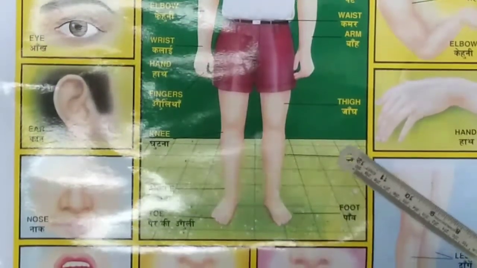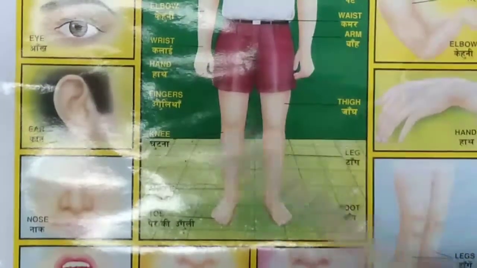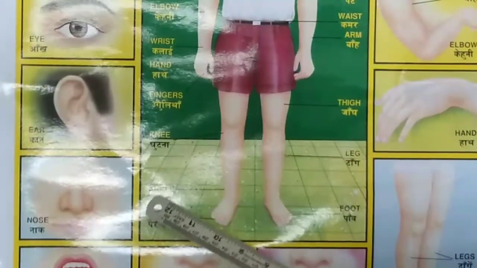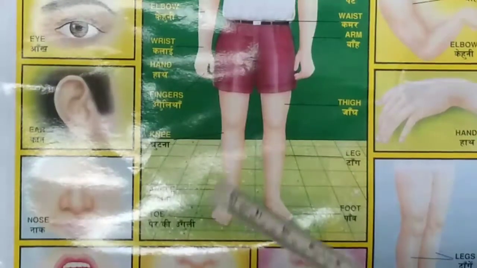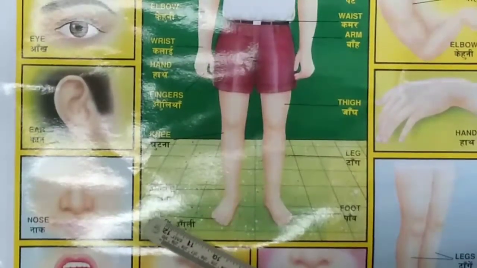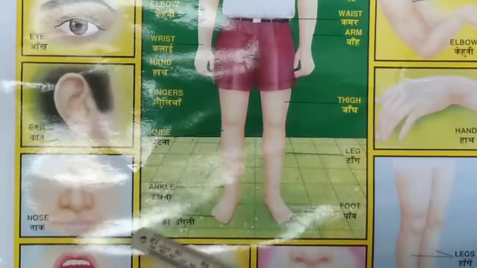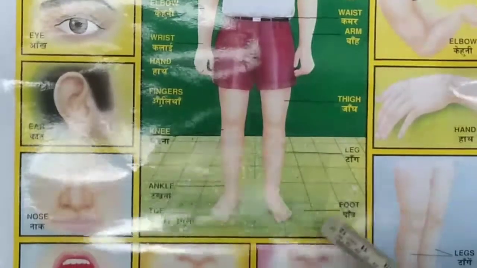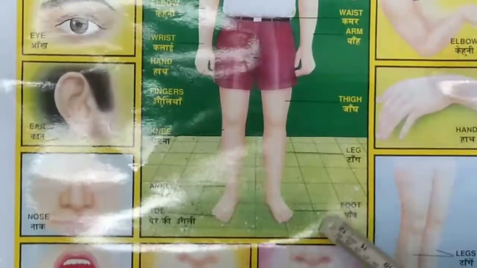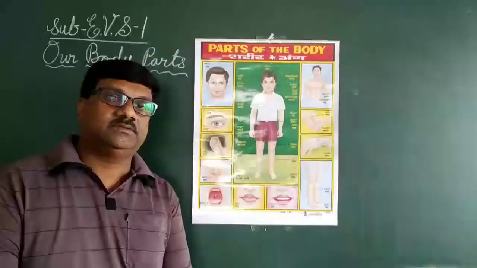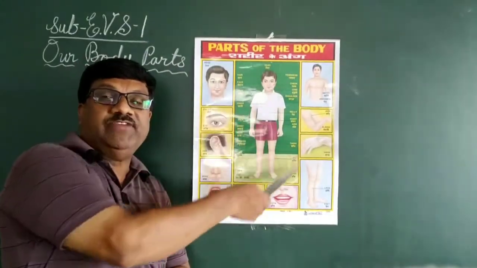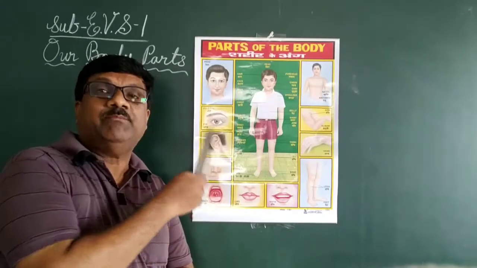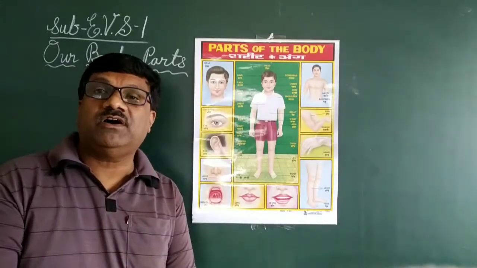L-E-G, leg. Ankle. A-N-K-L-E, ankle. Toe. T-O-E, toe. F-O-O-T, foot. These are all parts of our body which are called external, means they are outside of our body.